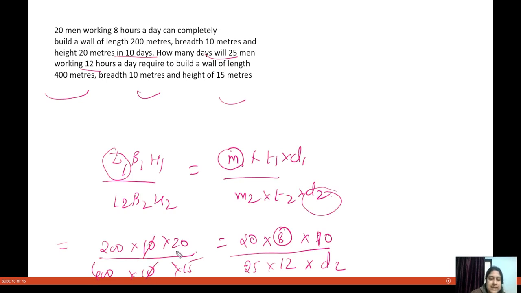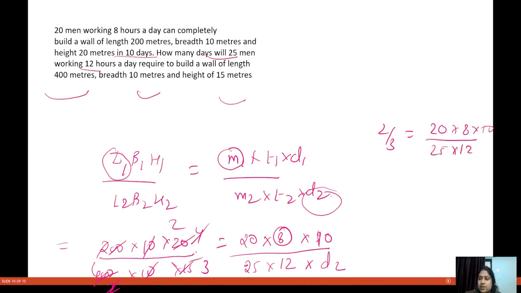So this 10 and 10 will get cancelled. This will become 4, this will become 3, and this will become 1 by 2, this will become 2. So you have 2 by 3 divided by 20 into 8 into 10 divided by 25 into 12 into D2.